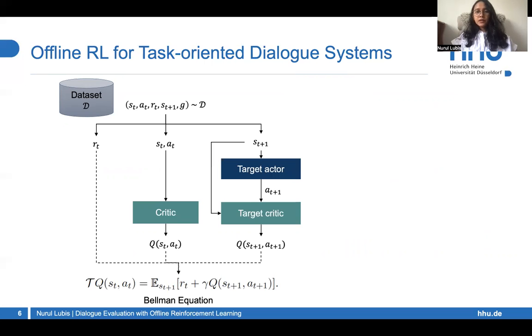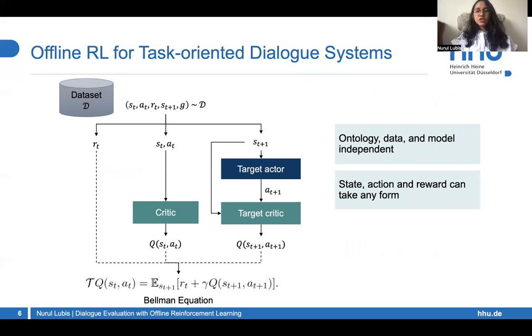The beauty of this is really that each of the components is ontology, data, and model independent. We can take any definition for state, action, and reward. It is also theoretically grounded. Instead of pseudo-dialogue, the context is now taken care of by the Bellman equation.